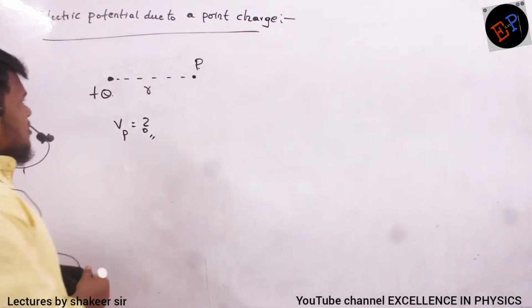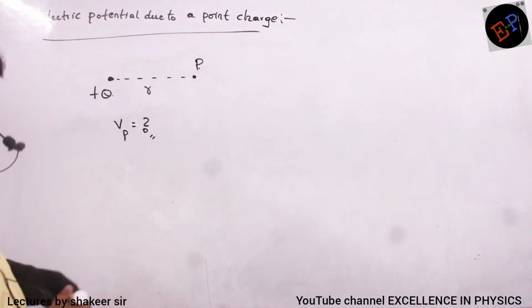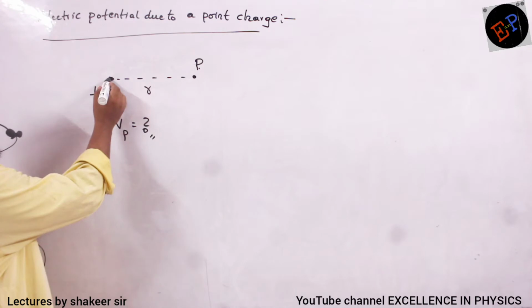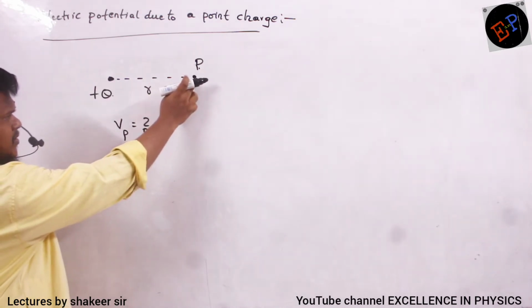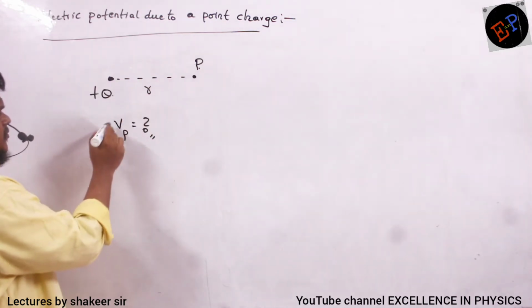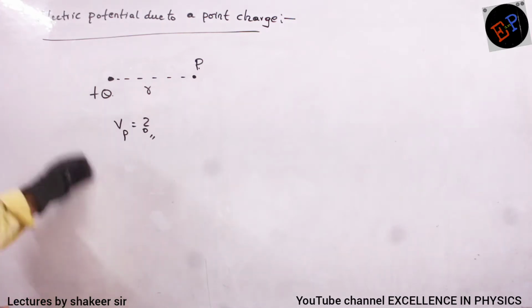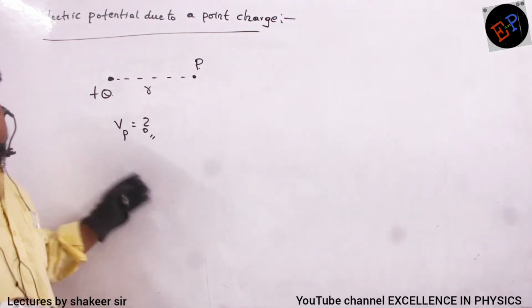Now, electric potential due to a point charge. So this is plus Q, and at this point P at a distance of R, I want to find out the potential. What is meant by potential? Yesterday we studied it, no? Can you say?